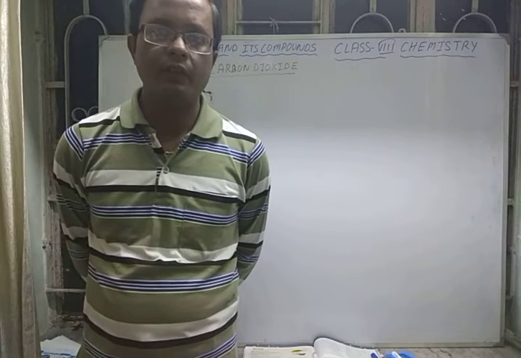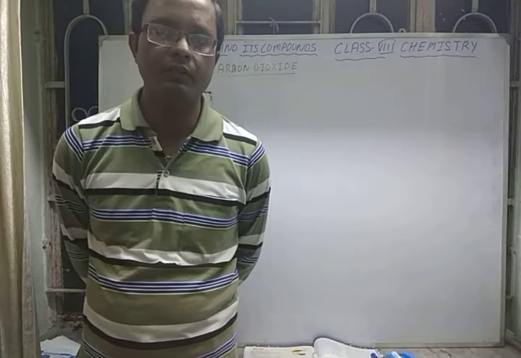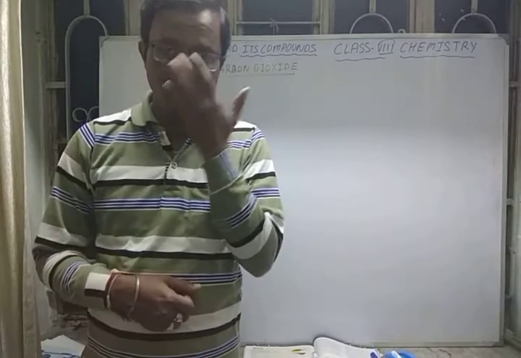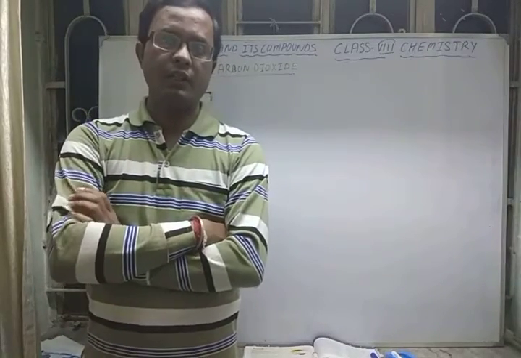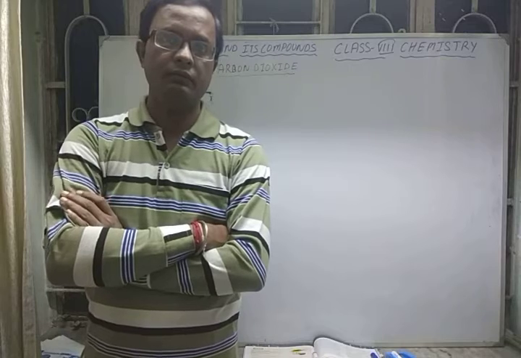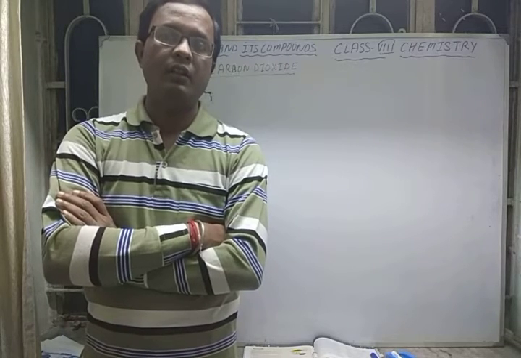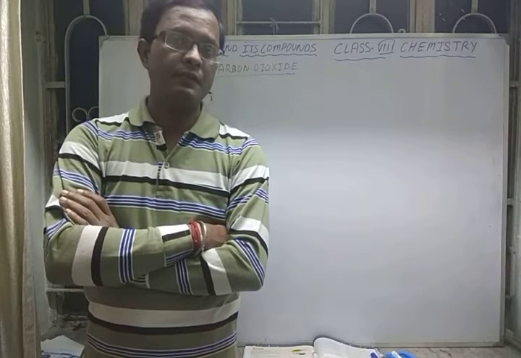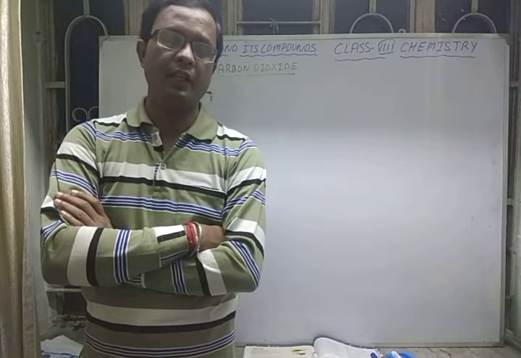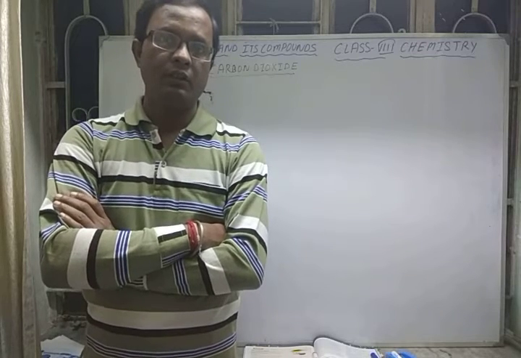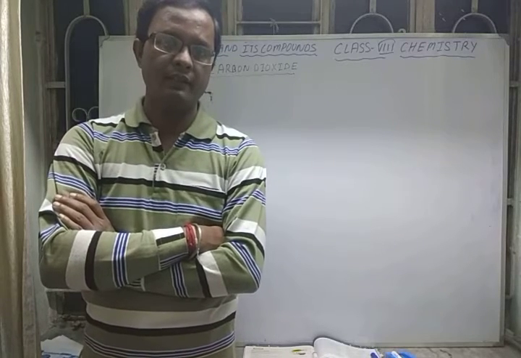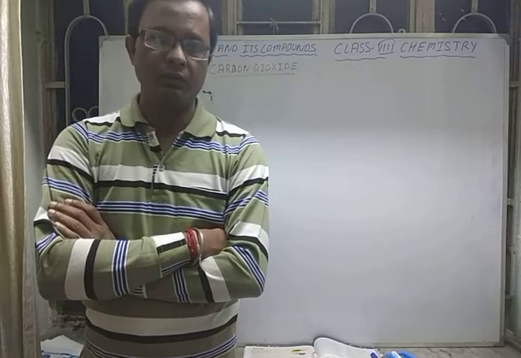In today's lesson we will continue chapter 9, carbon and its compounds. In the last video class we started the amorphous forms of carbon, and we covered charcoal, coke, coal gas, and wood charcoal.